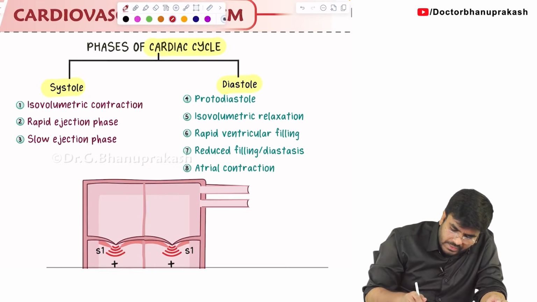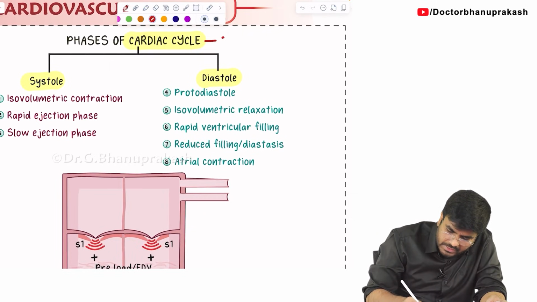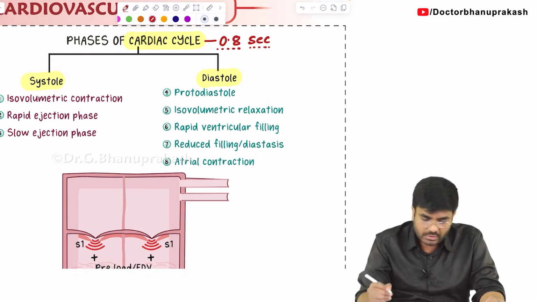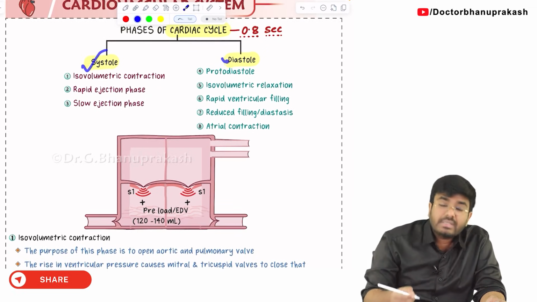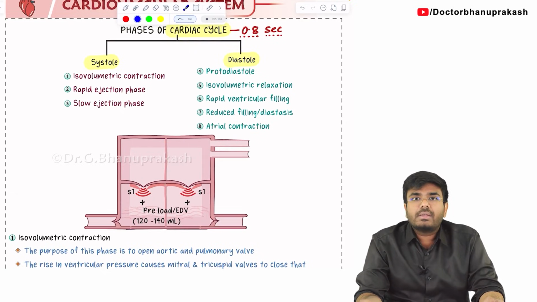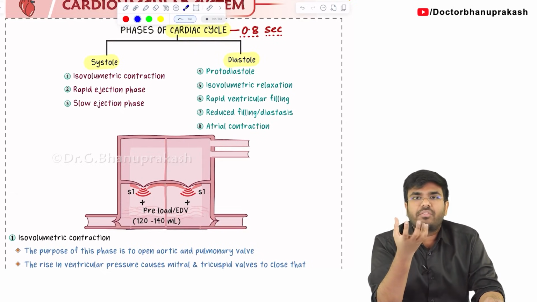Now you tell me, one cardiac cycle is of how much time? What is the duration of the cardiac cycle? The duration of the cardiac cycle is 0.8 seconds. Now in 0.8 seconds, there will be a systole and there will be a diastole. Systole and diastole of which chamber of the heart? It's a systole and diastole of the ventricles.